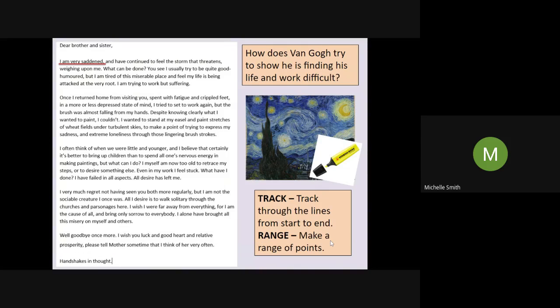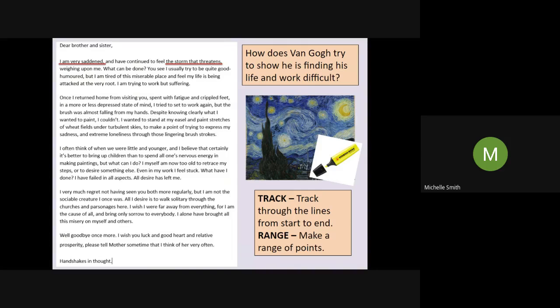Okay, so the first thing that I've highlighted there is, "I am very saddened." I think that's a really explicit and obvious thing that doesn't really need any explanation. How is he trying to show us that he's finding his life difficult? Well, he says he's very sad. So if you're very sad, you are clearly finding life difficult.